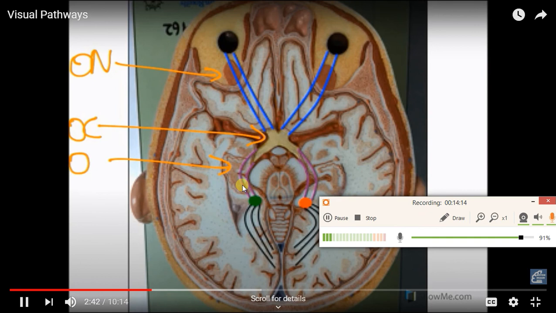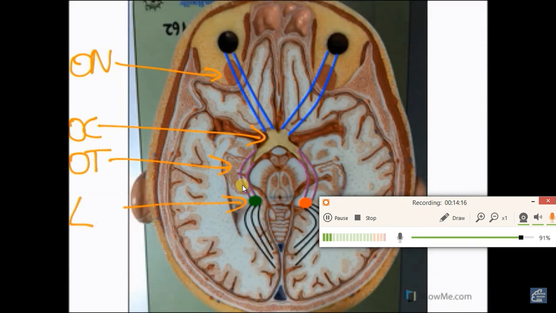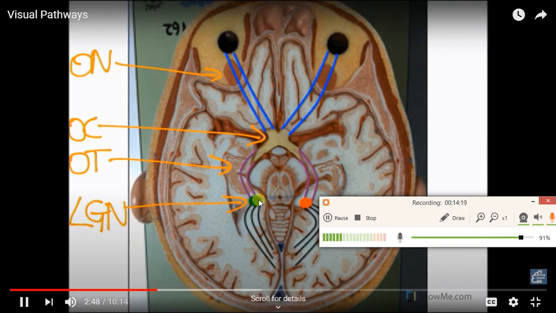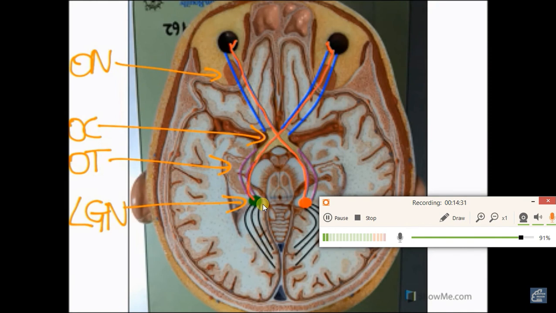Through the optic tract, they reach the lateral geniculate nucleus. From the lateral geniculate nucleus, the fibers form the optic radiations. This is again showing the crossing of the nasal fibers, whereas the temporal fibers remain on the same side.